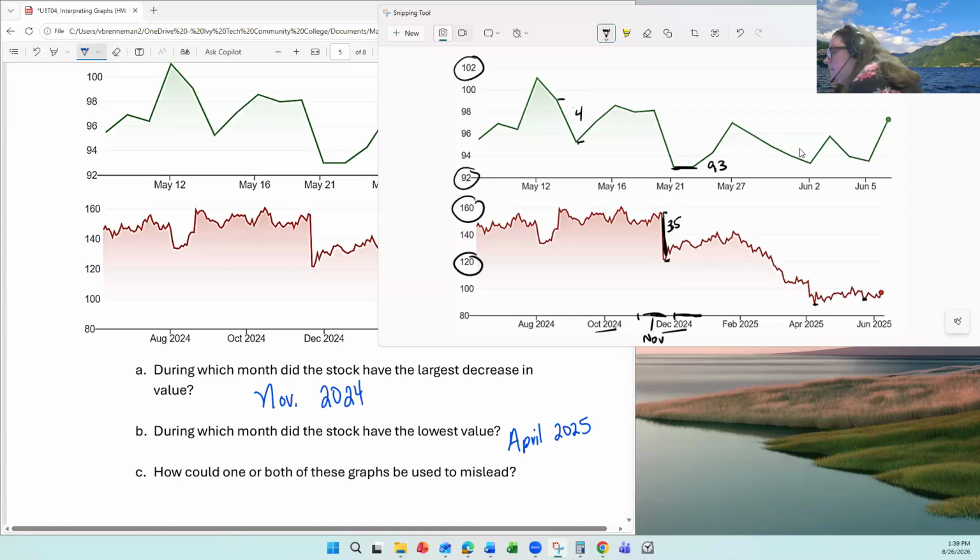Now, that could mean that it's a good time to buy when something's low, if you think it's going to go back up, or it could mean that it was overpriced previously and has now settled down to a more accurate measure of its value.